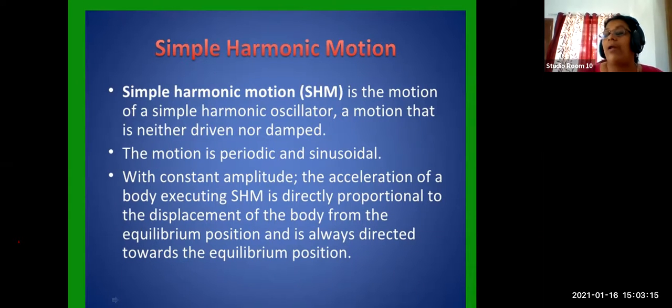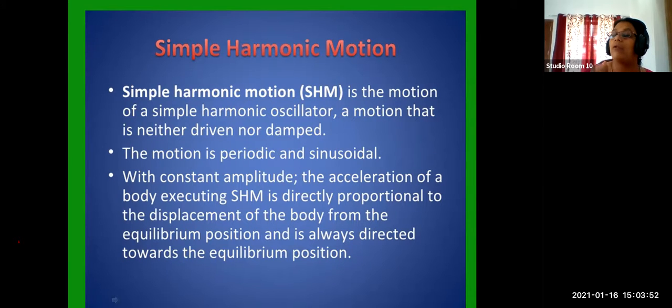Damped oscillation, what happened? You give one push and the spring started moving, and afterwards you stopped pushing, but slowly the spring will stop because of the frictional force between the air and the spring. Similarly, a pendulum: first you release it. After some time, you see the pendulum stops. Why? You are not doing anything, you only initially give a push. Then the simple pendulum starts oscillating. After some time, you see the simple pendulum slows down and then it stops and it becomes damped.